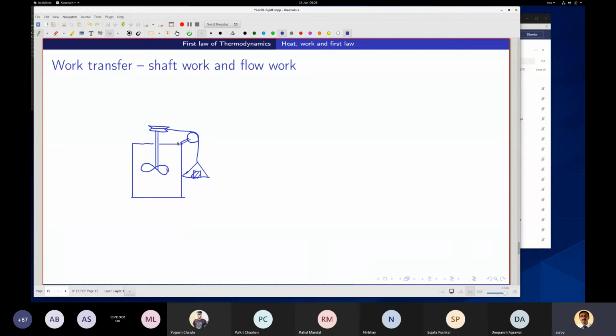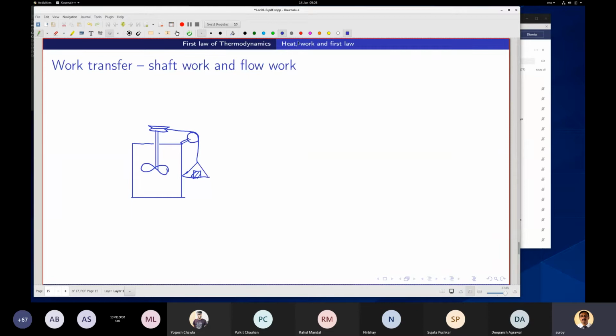Now when this weight is coming down, it is losing its potential energy. So there is a work transfer.